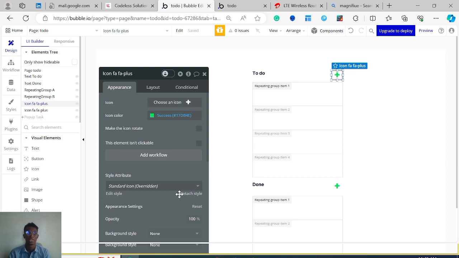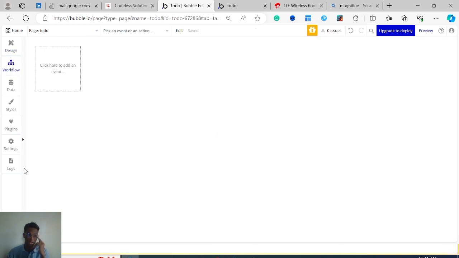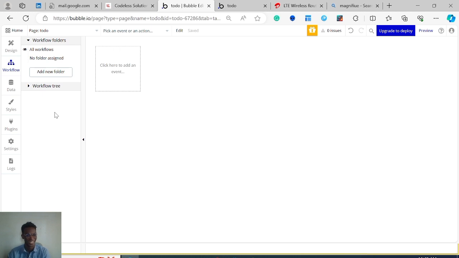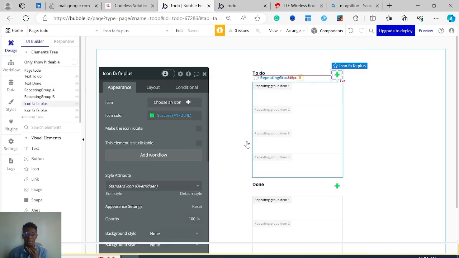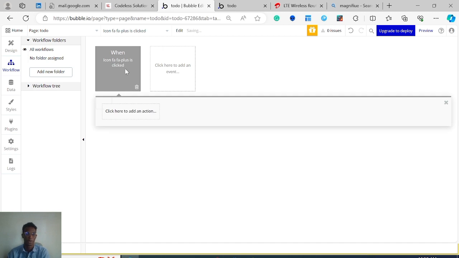So when I click on this, I can do anything. I can literally ask it to send an email to my mom telling her I love her. I can literally ask this button, when I click on it, it should debit my account and send the money to my employees. So all I just have to do is define that behavior in the workflow tab, and that will bring us to this tab, the workflow tab. You can either click on go to the workflow tab by clicking here, and you come to this very nice interface, not so complex. Yeah, it's really just this, really. Kidding. So you can just go there, or you can come to the element and click on add a workflow, and it's going to bring you here.